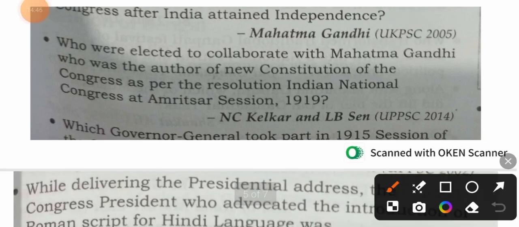Who were elected to collaborate with Mahatma Gandhi? Who was the author of new constitution of Congress as per the resolution of Indian National Congress at Amritsar session in 1919? This is N.C. Kelkar and L.B. Bhopatkar.